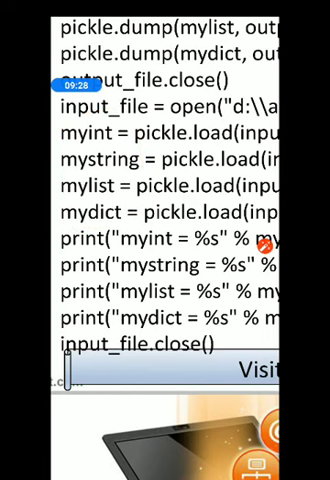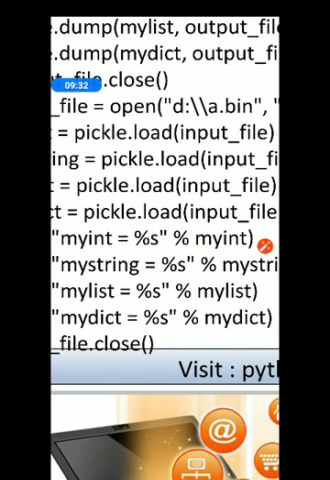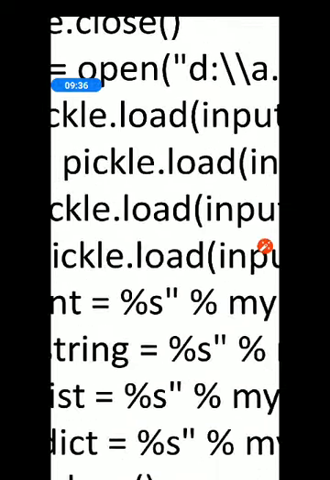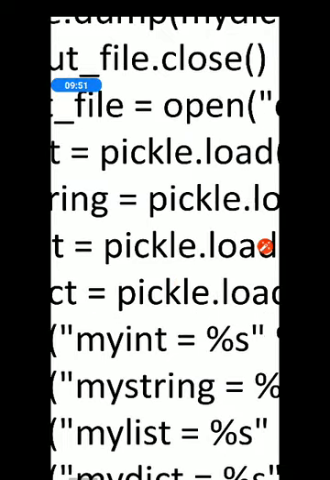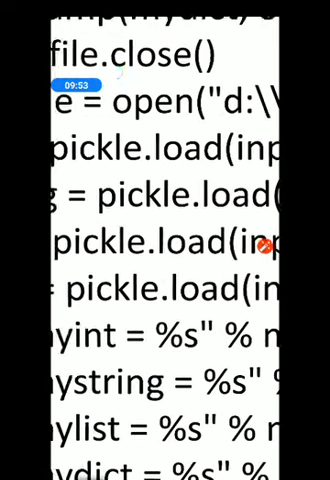So again this variable name I am using, my_int, and this time we will use the load function of the pickle module. What the load method will do is load the file content from the file to the variable my_int. So the load function will be used.